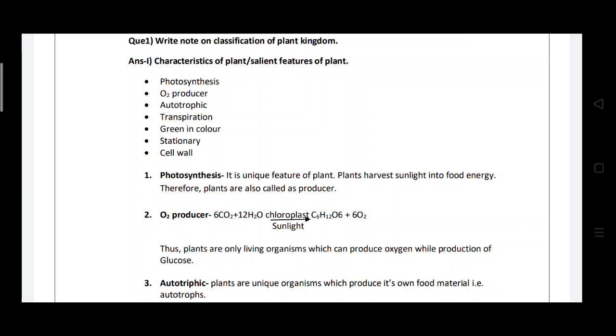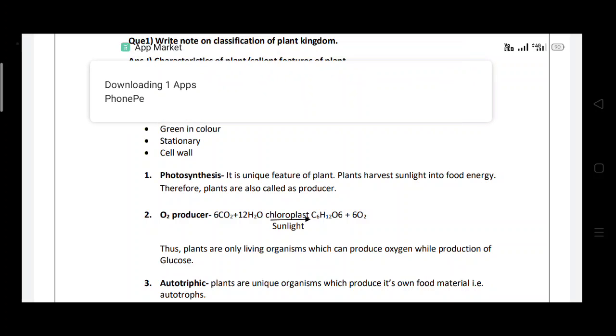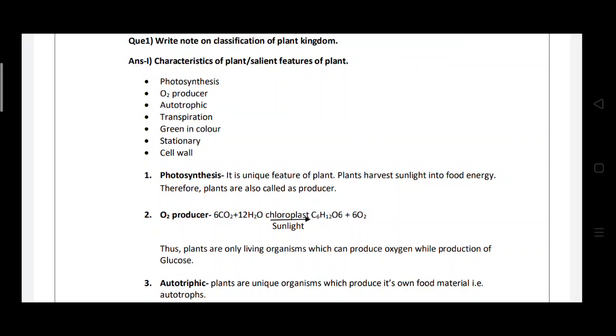In the presence of water and carbon dioxide, and in the presence of sunlight, the cell organelle chloroplast can produce glucose molecules and emit oxygen molecules. So it only happens in plants. They can produce oxygen.